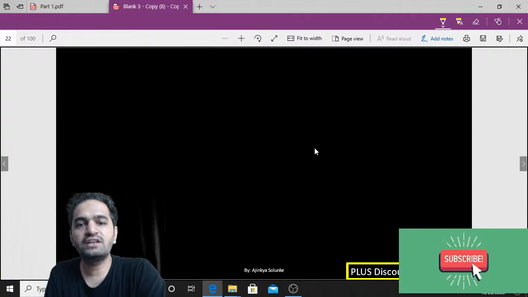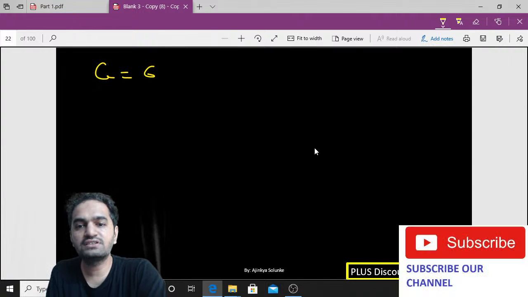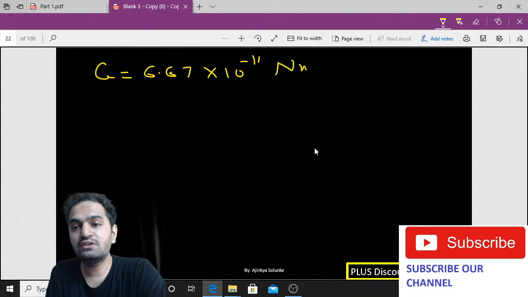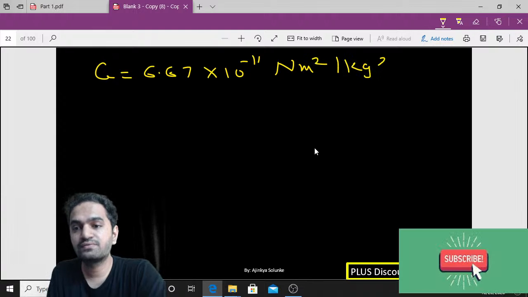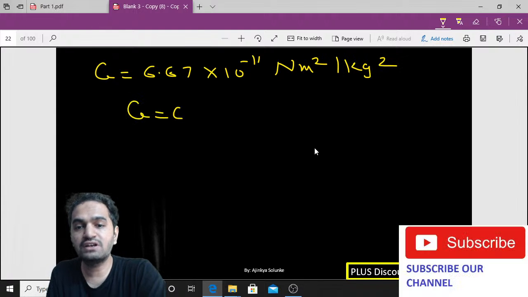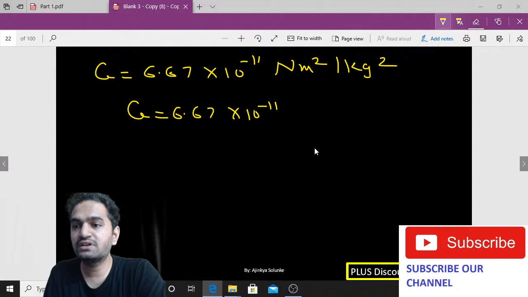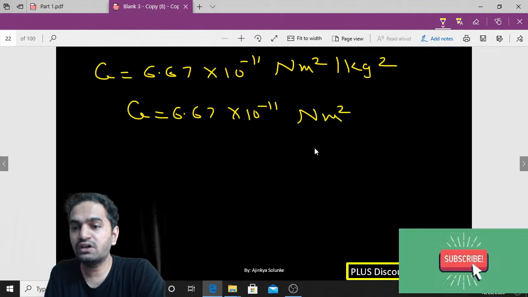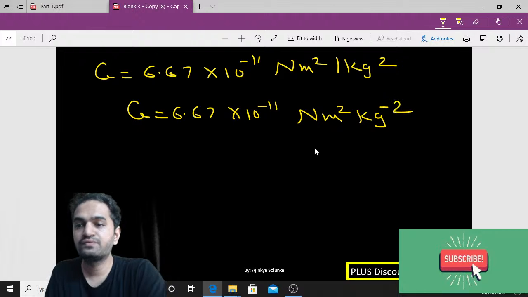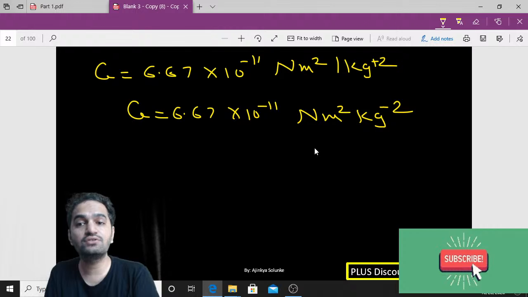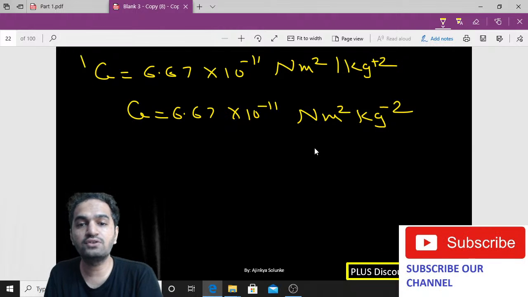Because Newton has already given us the value of capital G, that is 6.67 into 10 to the power minus 11. But what we have now is the unit, and the unit is Newton meter square per kg square, right? You can also write it like this: 6.67 into 10 to the power minus 11 into Newton meter square and kg raised to minus 2. You can also write it this way, because this plus 2 will become minus 2 if it is taken to the numerator side. So even these two are one and the same thing.